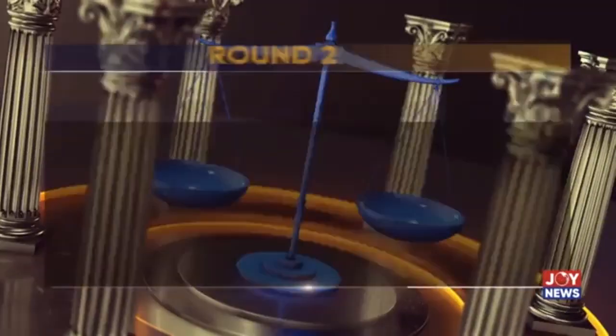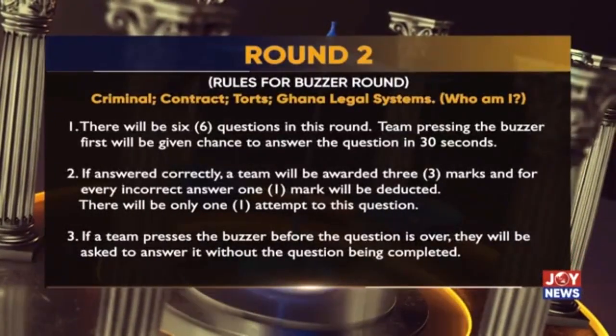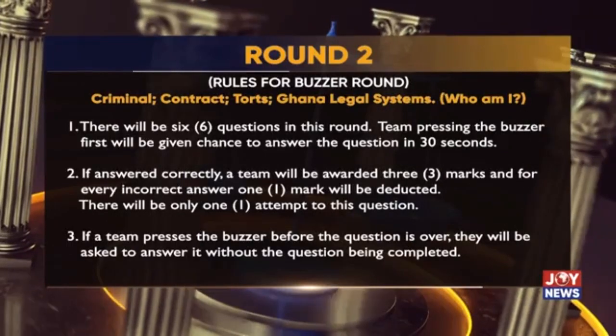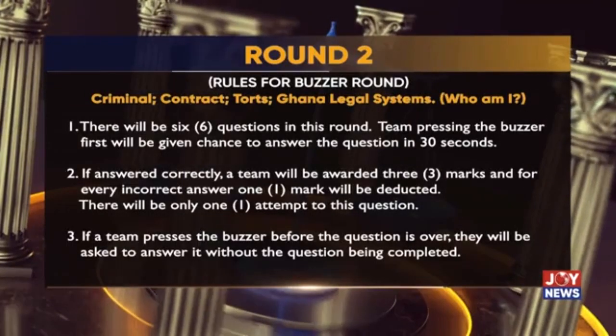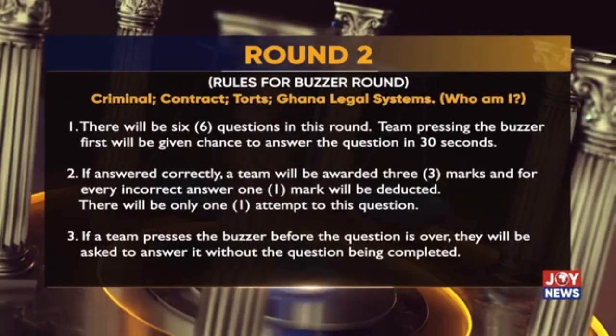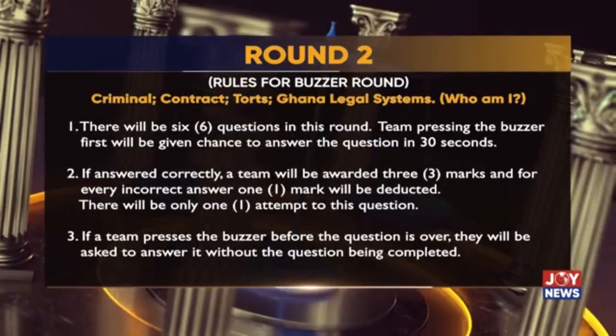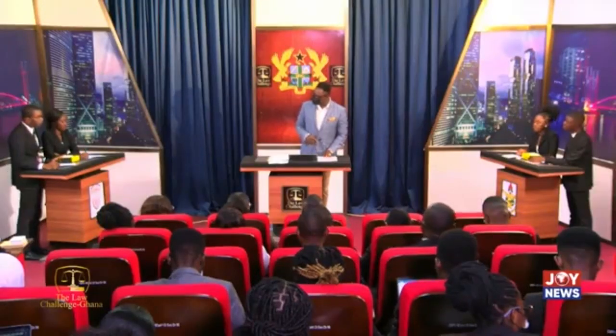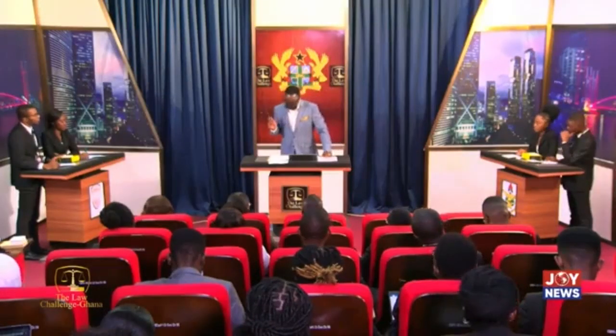Ladies and gentlemen, we have come to round 2, which is the buzzer round. We'll talk criminal law, contract, torts, Ghana legal system. There are 6 questions. The team pressing the buzzer first will be given the chance to answer the question in 30 seconds. And this is how the sound for Mountcrest sounds like. And for KNUST, thank you very much.